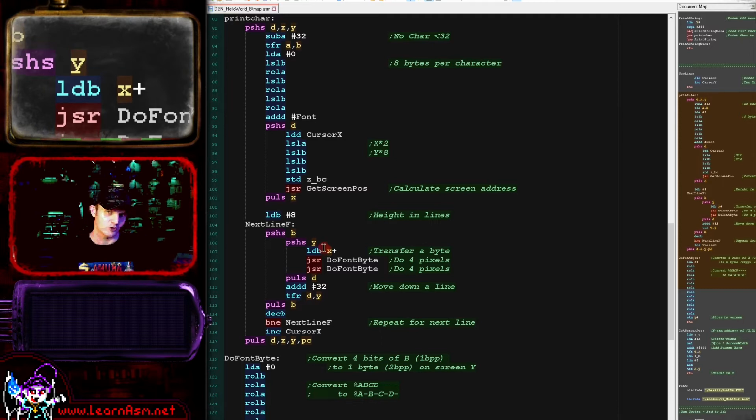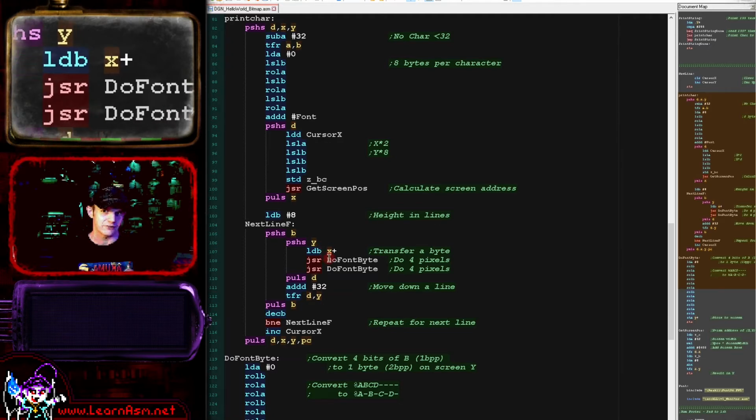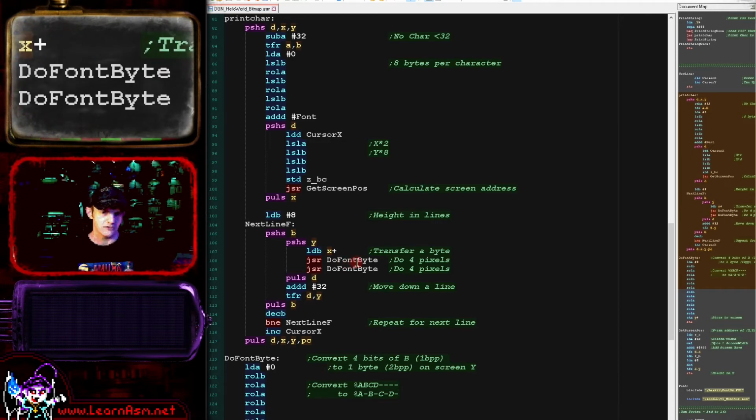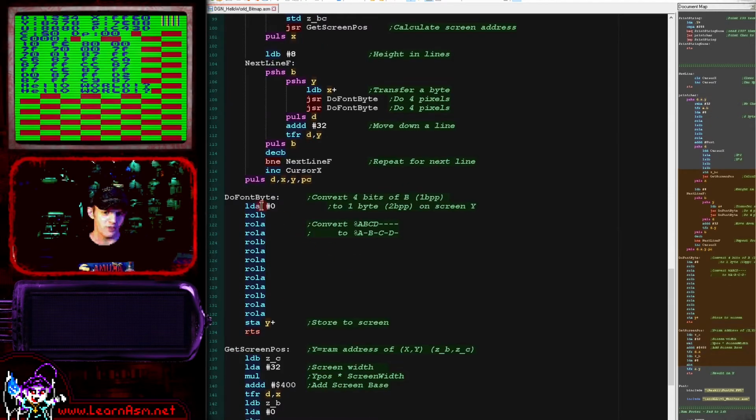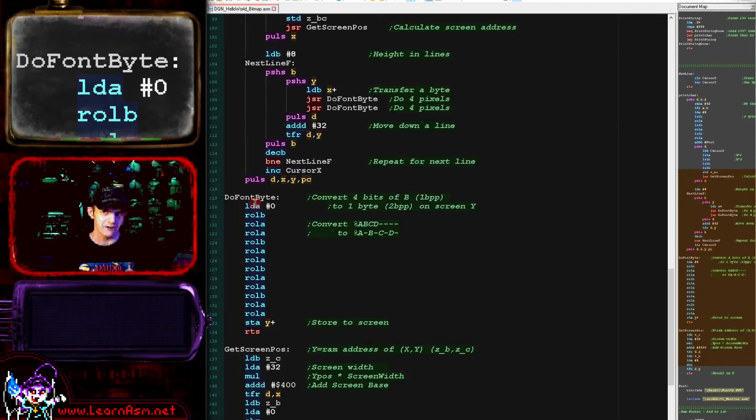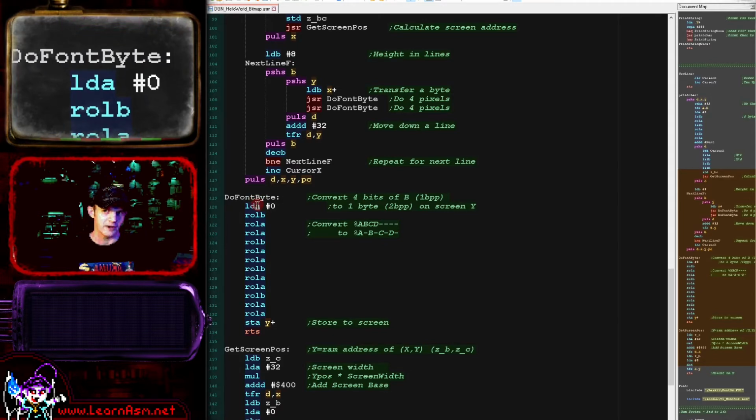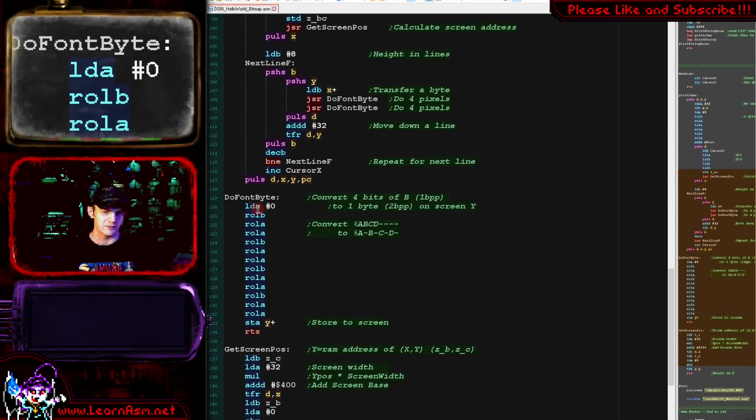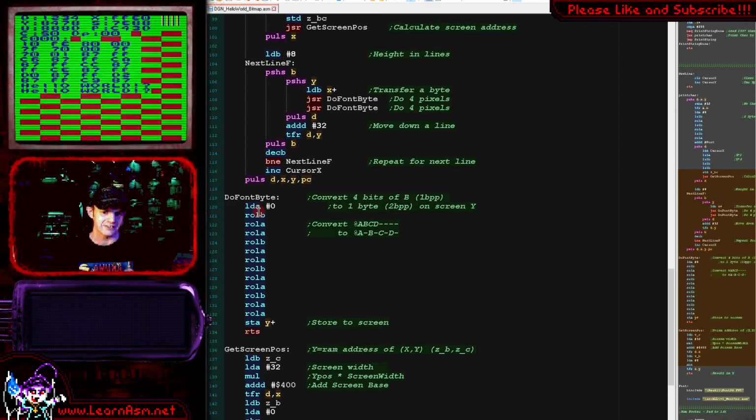The problem is, of course, that our font source is 1 bit per pixel and our screen is 2 bits per pixel. So we're going to need to take that 1 byte and basically expand it out into 2 bytes. And I've got a function called doFontByte to do that for me. What this is doing is shifting out 4 bits from our source byte, and it's going to expand them out into 8 bits in our destination.